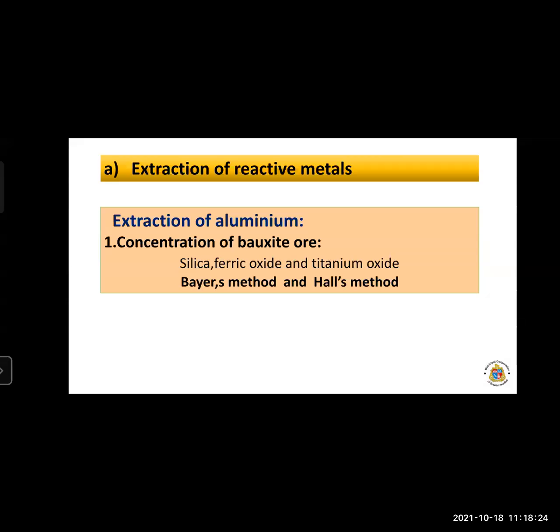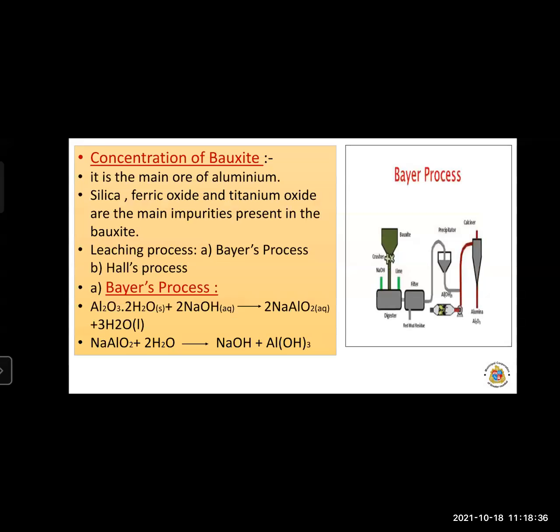What is Baeyer's process? First we pour the ore in the ground mill, and it gets leached by a solution.